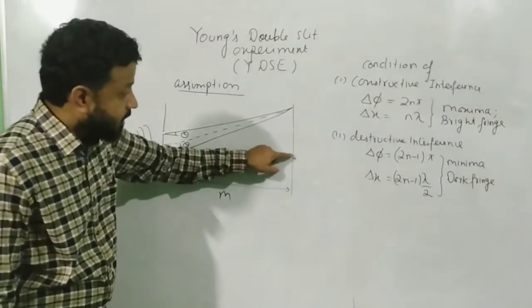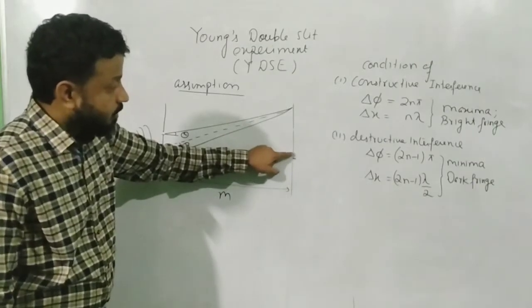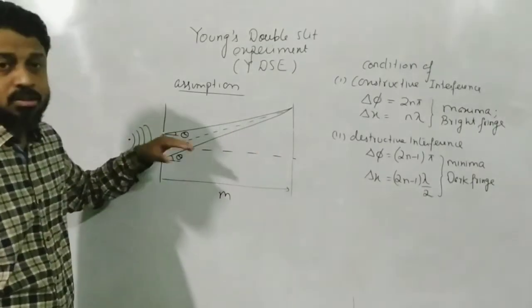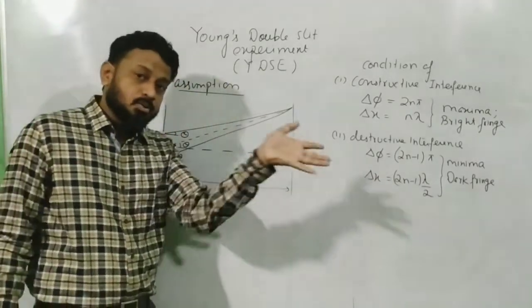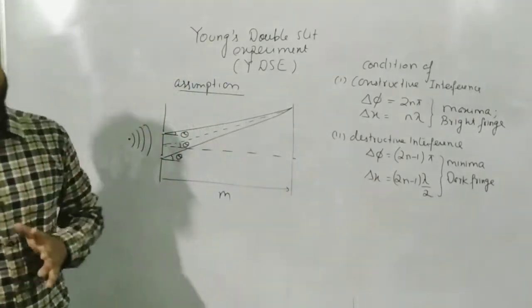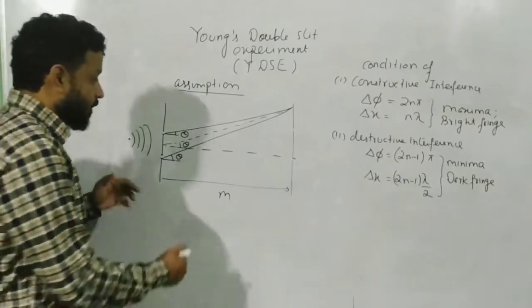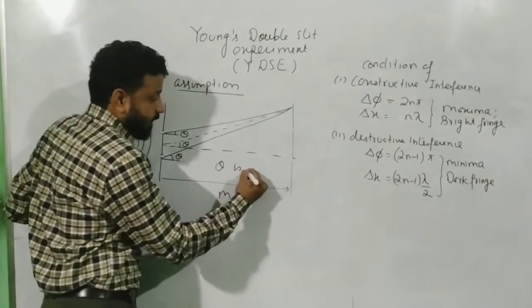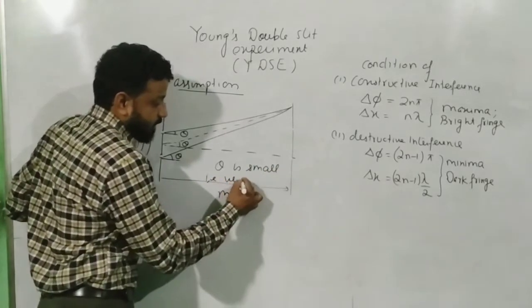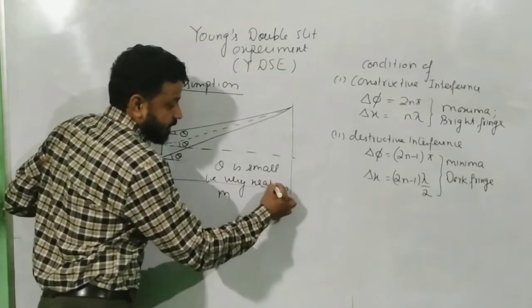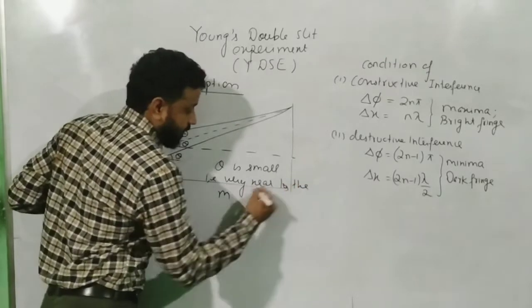When you are very near to the central line, your theta is very less than 10 degrees. So theta is very, very small. We are going to assume that theta is small, that is, very near to the central line.